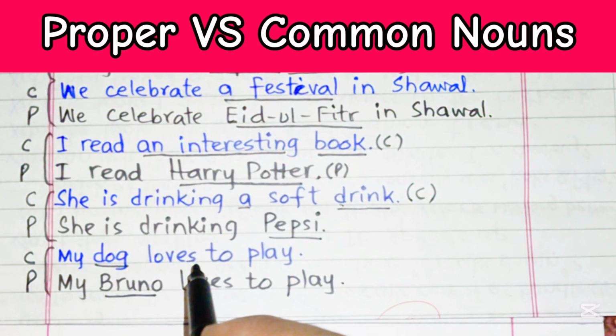But a common noun is always going to be the name of an ordinary, common person, place, thing, or idea that is not special. So those are called common nouns. Hope this will help you understand the concept and the difference between proper and common nouns.